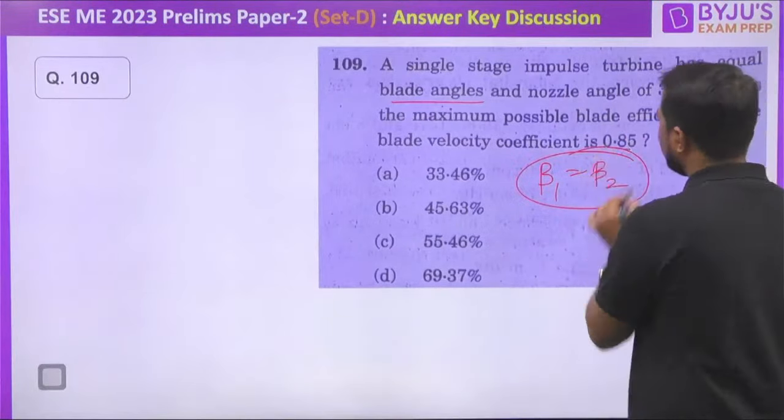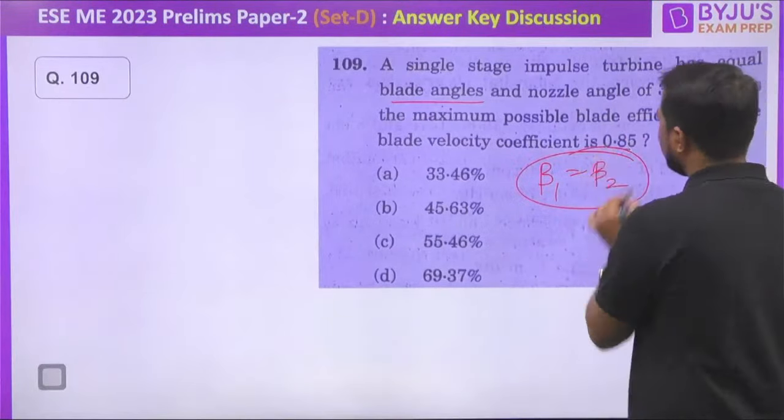Okay. Then after that it is asked, what is the maximum value of the efficiency? Here it is a simple formula. The maximum value of the efficiency we know very well. It is given by (1 plus K) by 2 into cos square alpha, is it or not, where alpha is the nozzle angle. So what is the value? 1 plus 0.85 divided by 2, my dear, and cos square alpha will be how much? 30.